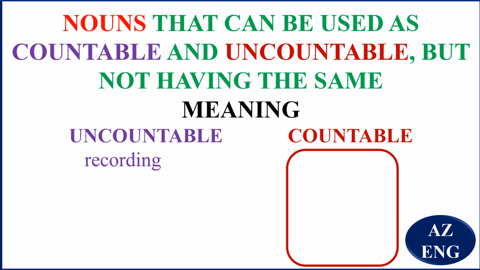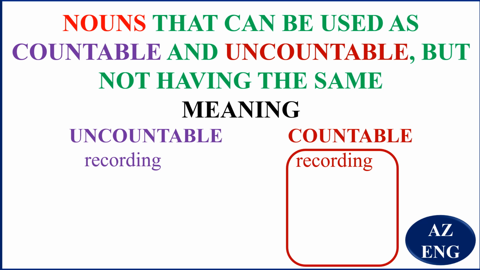Recording. The process, the way of recording, to record something, is uncountable. The action of doing that. The other recording is here. If you record something, that thing that has been recorded, you can call it a recording.